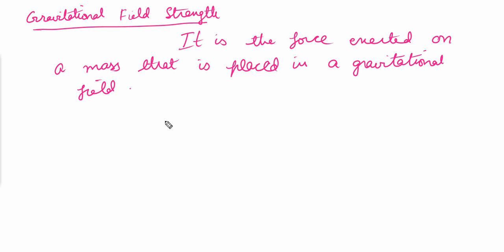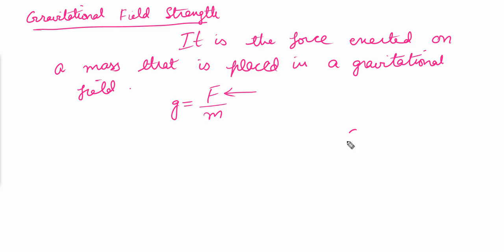That is called the gravitational field strength. We represent it with small g, and that equals capital F over m, where capital F is the gravitational force and m is the mass that is being placed in the gravitational field.